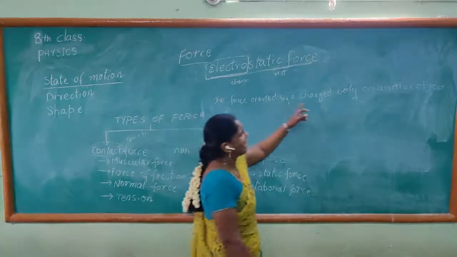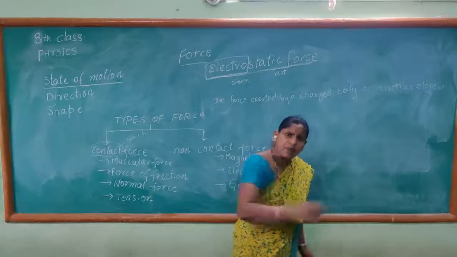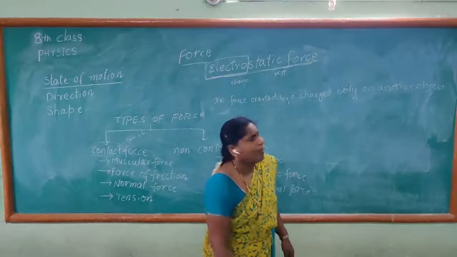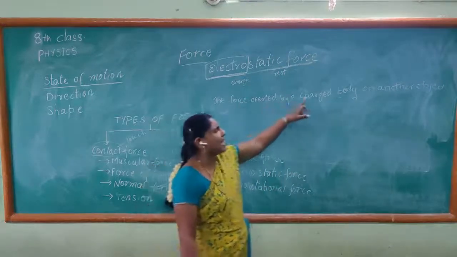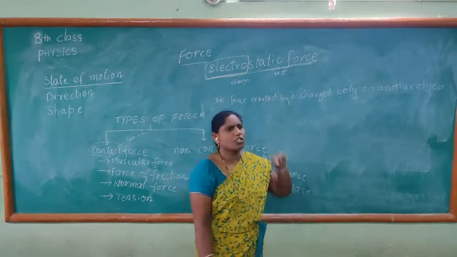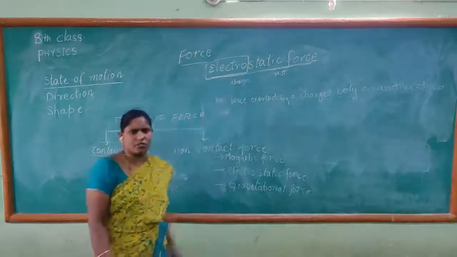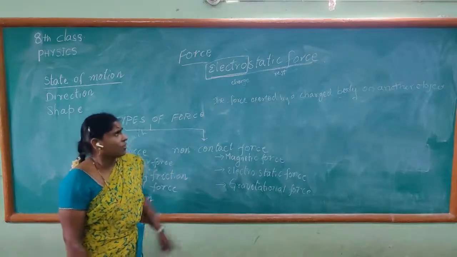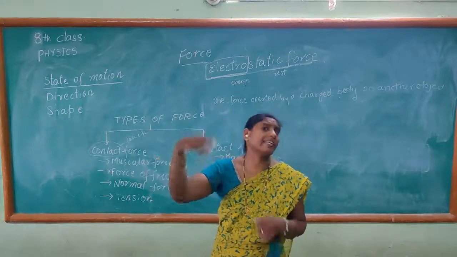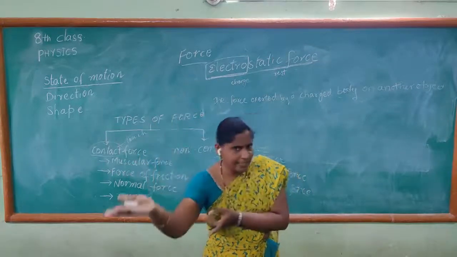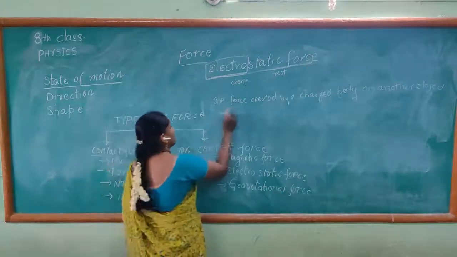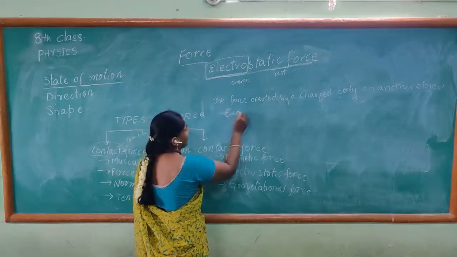The force exerted by a charged body on another charged body or an uncharged body is called electrostatic force. What is electrostatic force? The force exerted by a charged body on another charged body or uncharged body is called electrostatic force. Now let us explain with some examples.